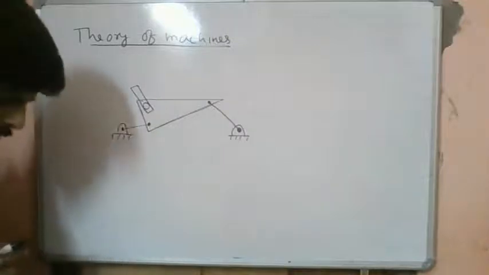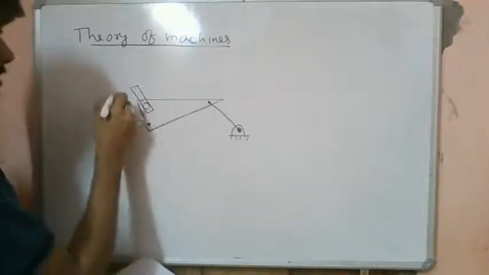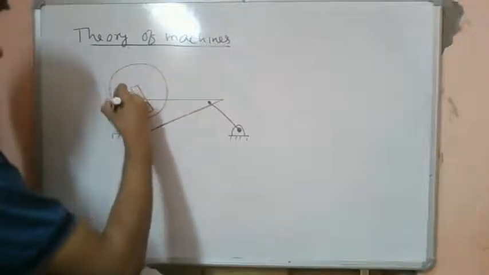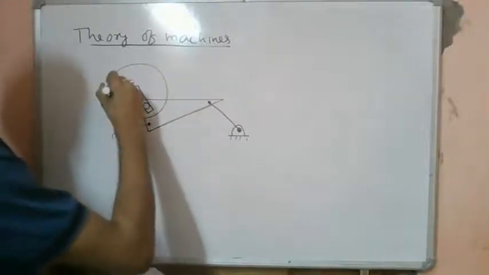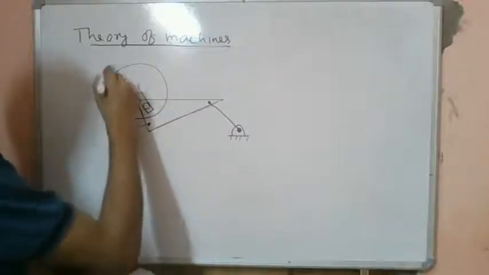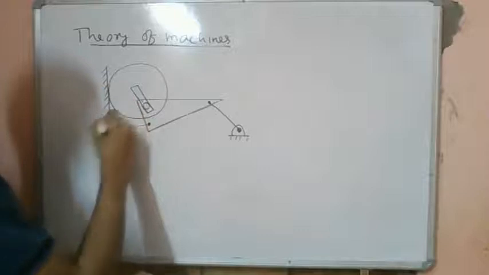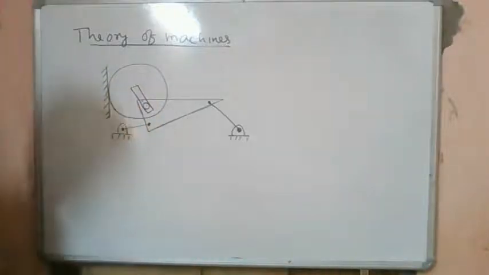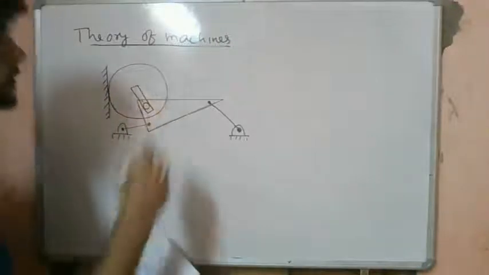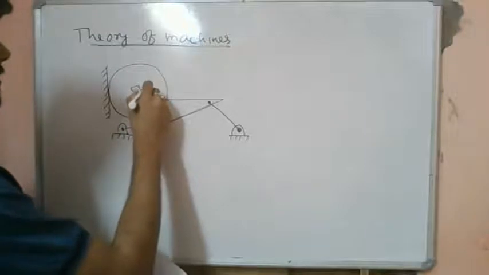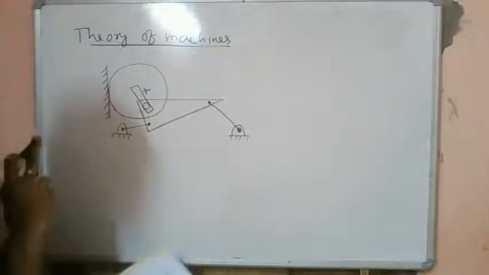This is a pin in a slot, and this is inside a circular disc. This plus signifies the center. So this is becoming somewhat cumbersome.